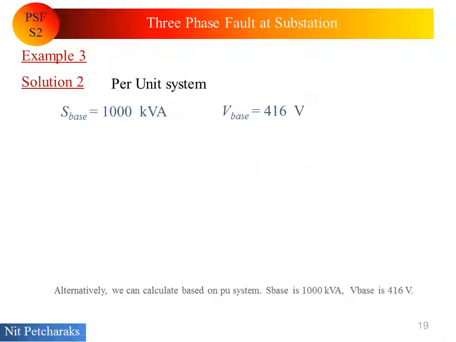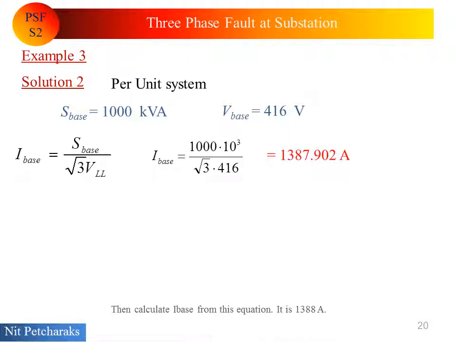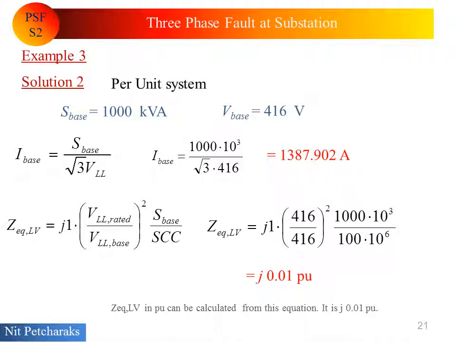Alternatively, we can calculate based on per unit system. Base power is 1000 kVA and base voltage is 415 volt. Then calculate base current from this equation. It is approximately 1388 ampere. Equivalent impedance at low voltage side in per unit can be calculated from this equation.